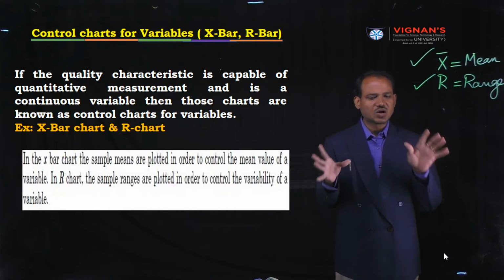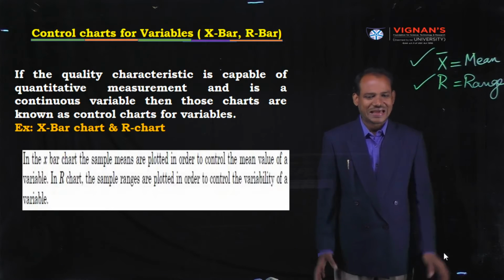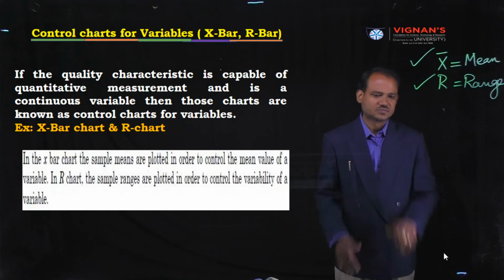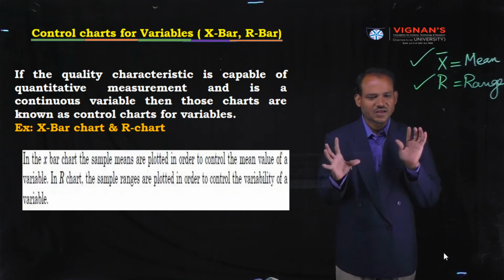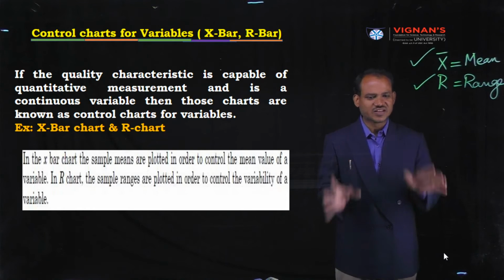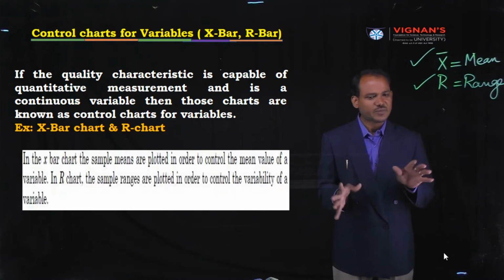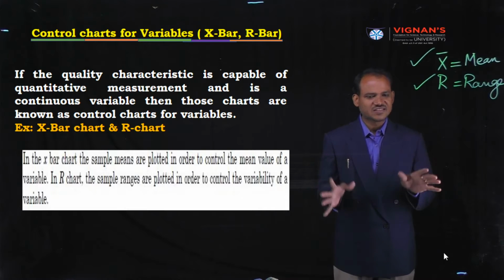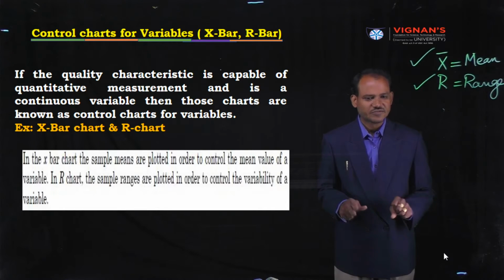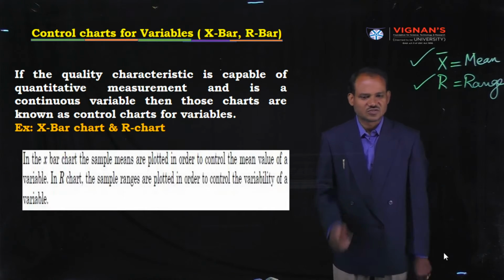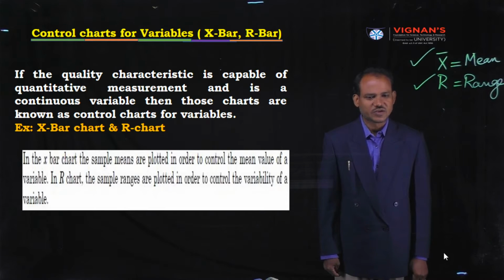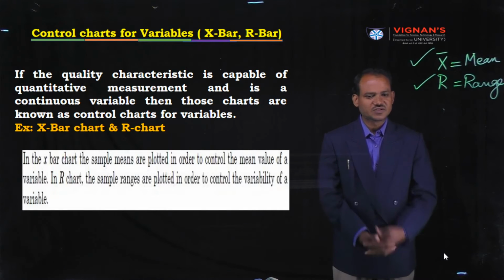In order to control the variability of a variable. How much variation is there among the samples? In order to assess that information, we use the range chart, the R chart. Remember these names.